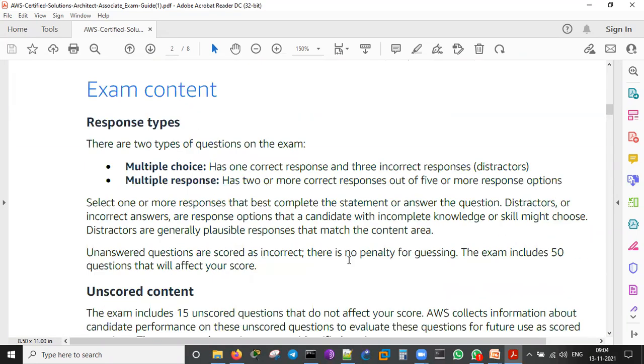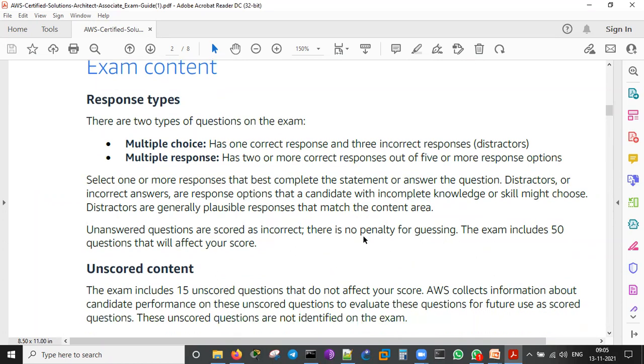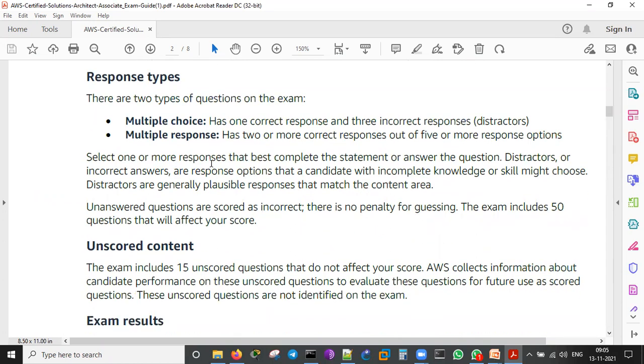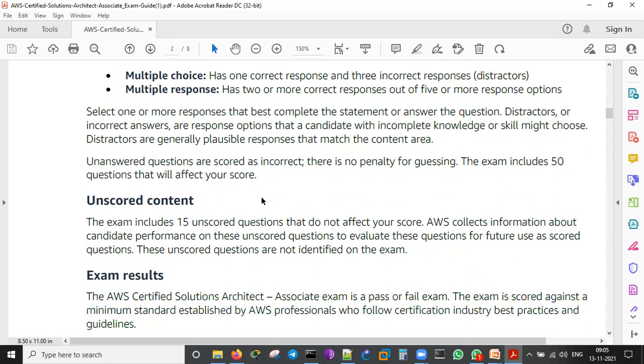Then here, the exam content is going to be multiple choice and multiple response. Multiple choice has 1 correct response, 3 incorrect responses. Distractors will be there. Multiple response has 2 or more correct responses out of 5 or more response options. Select 1 or more responses that best complete the statement. This is all like that.